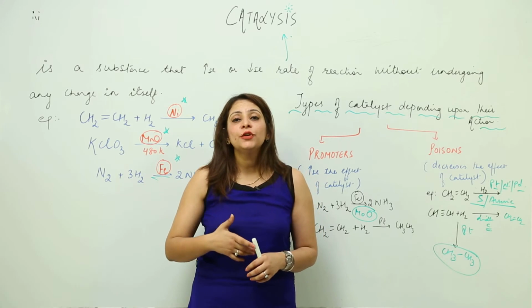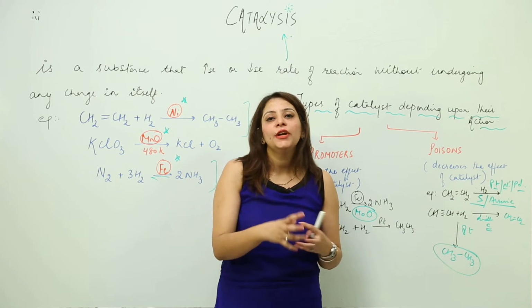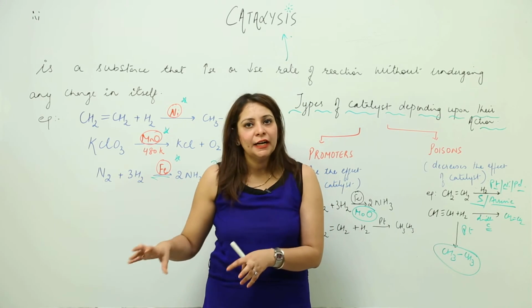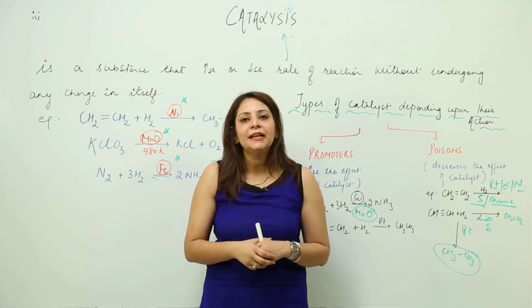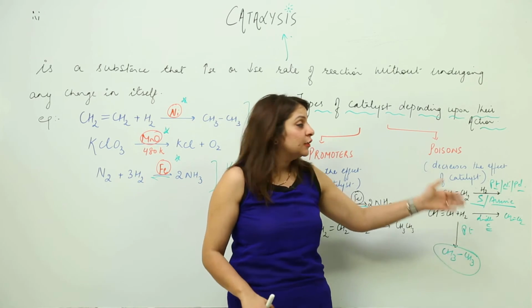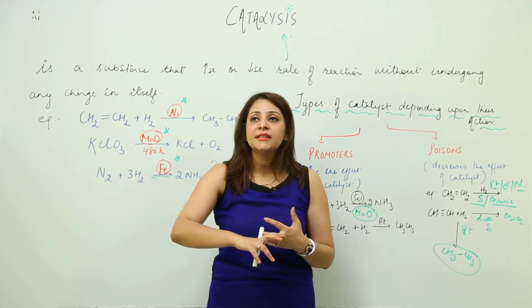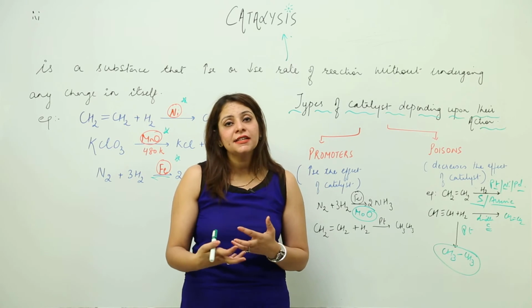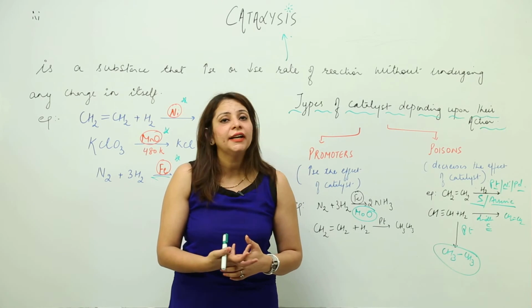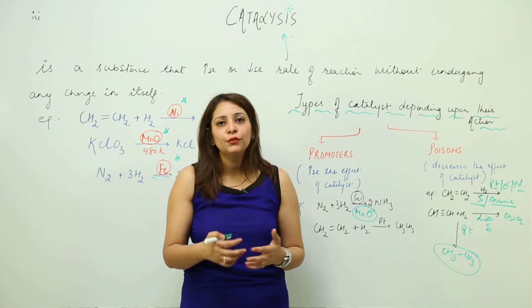Otherwise, if the reaction had taken place in presence of platinum, which acts as a promoter, the reaction would end up at alkane. That means the whole reaction would get completed, but when we use Lindlar catalyst, it actually stops at this point. So we do have promoters and poisons which have an effect on the impact of the catalyst, and a catalyst is something which is obviously going to affect the rate, whether increase or decrease. Accordingly, according to the demand of the reaction, we use a catalyst.